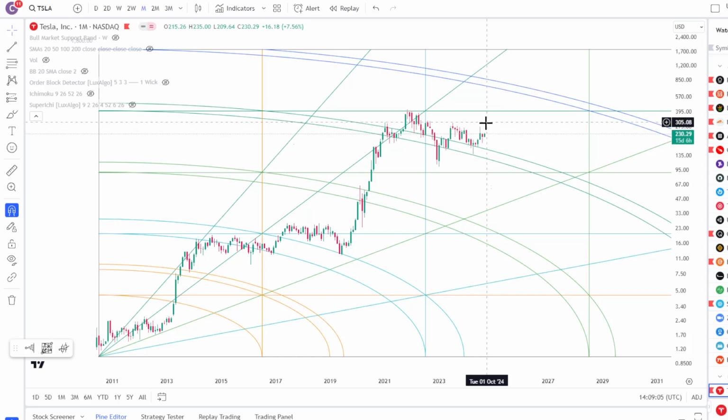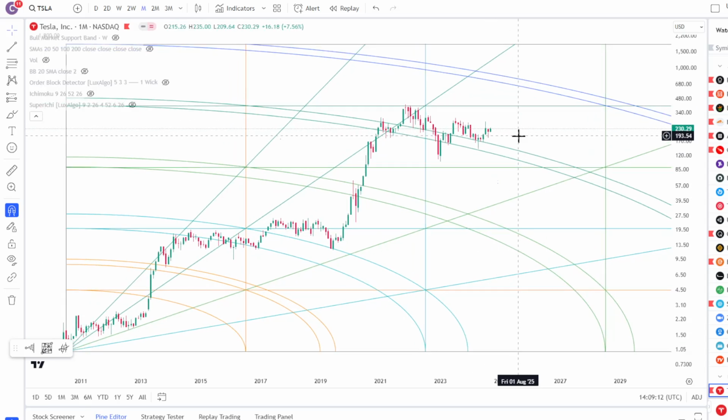I don't know when I'm going to stop adding. Maybe I'll stop adding around 300, or if I think that there's a potential for price to go down lower, I might kind of hold off on adding. But right now, I just think it's a pretty decent level to add still. I mean, it's not as good as like 140s or 100, but I still think that's a pretty decent level to add over here, just like it was over here.